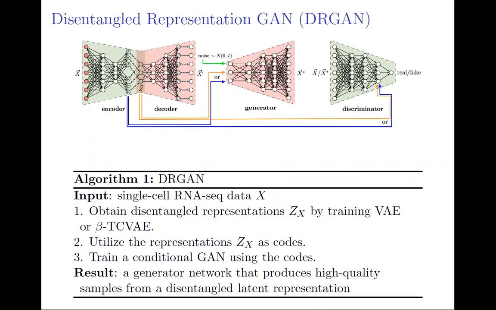Therefore, we propose our framework, Disentangled Representation GAN, DRGAN. We first train a VAE-based method, VAE or beta-TC-VAE, to learn disentangled representations Z. Then we utilize the representations as codes to train a conditional GAN. We then have a generator network producing high-quality samples from a disentangled representation.